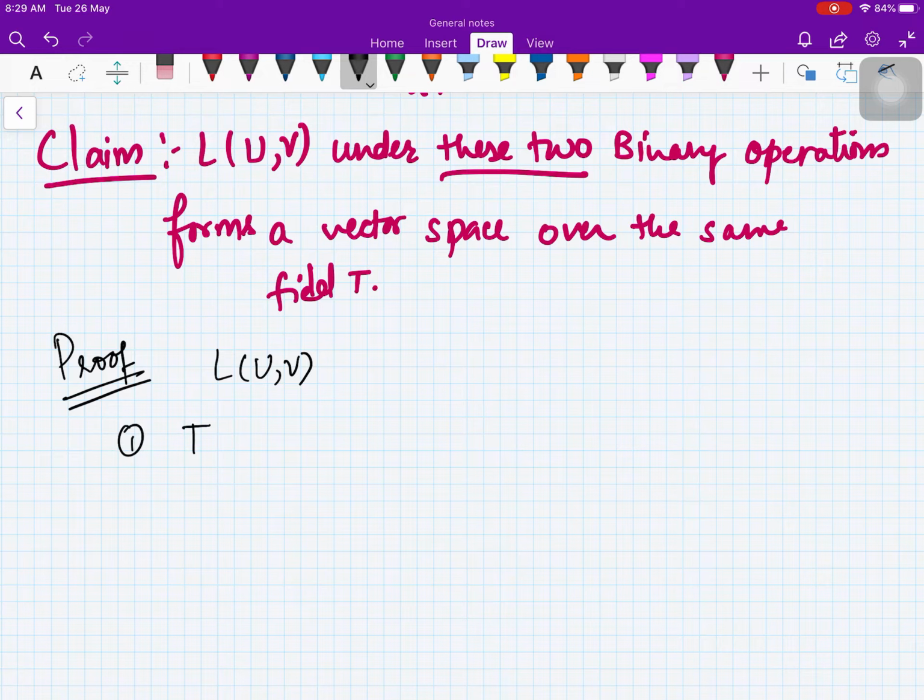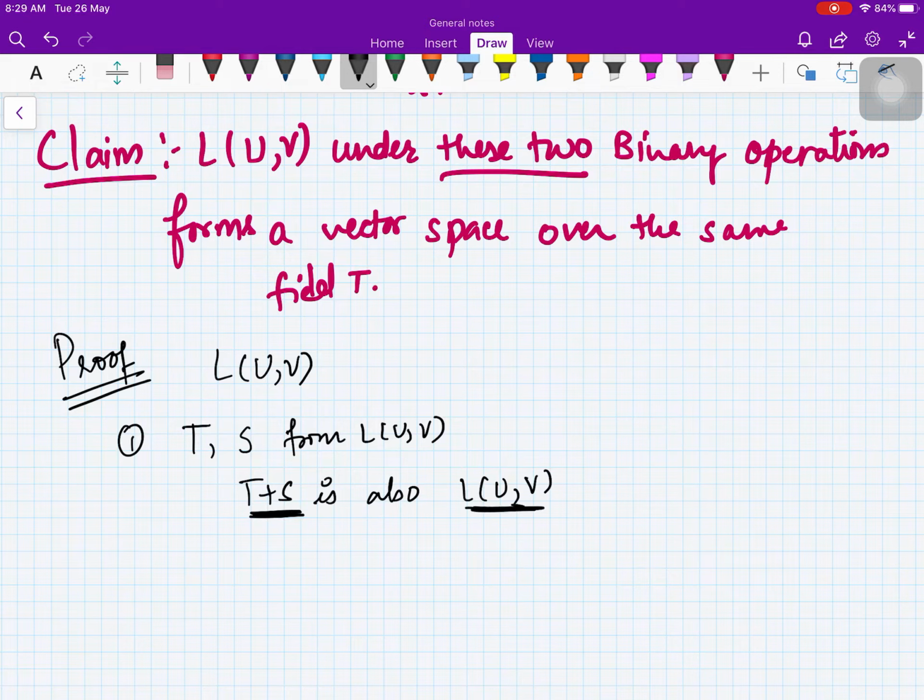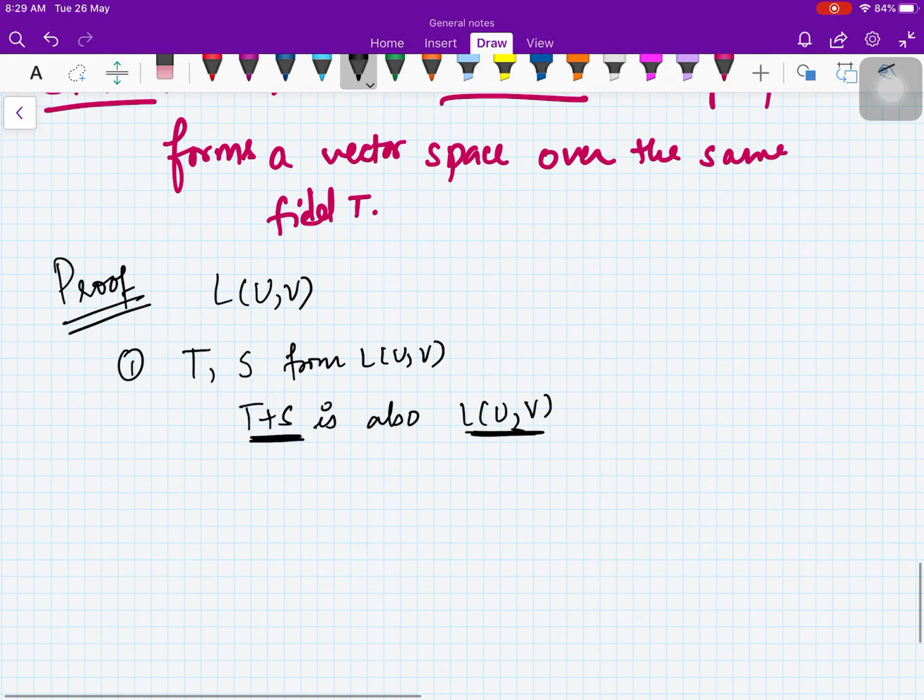So we have, the first property: if you take T and S from L(U,V), then we just saw that T plus S is also in L(U,V), because we proved that T plus S is also a linear transformation. L(U,V) is a collection of all linear transformations. So T plus S is also in L(U,V). Second property, we need to prove that there exists a zero element. So we have the zero map. Zero from U to V is a linear transformation.